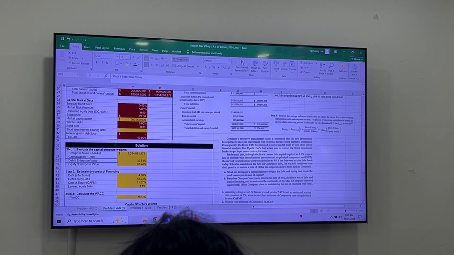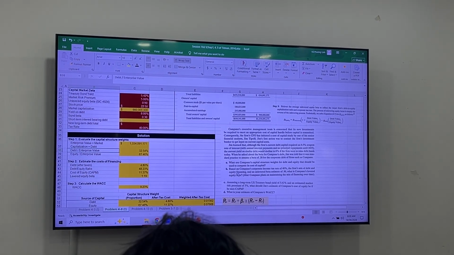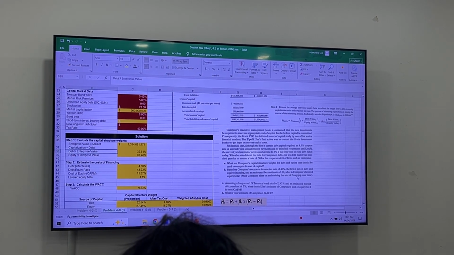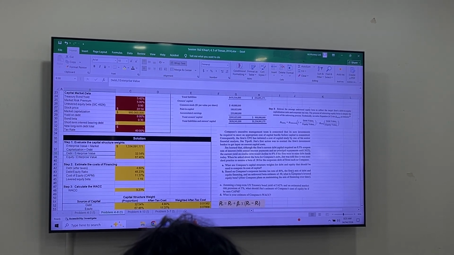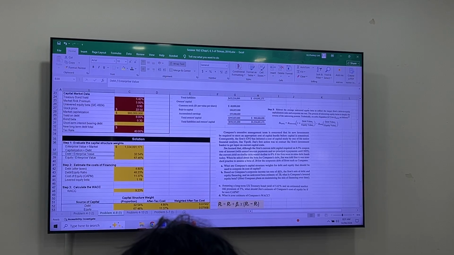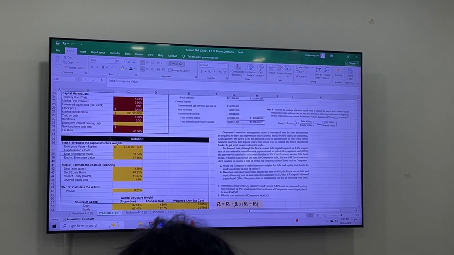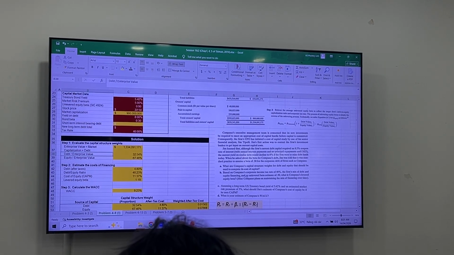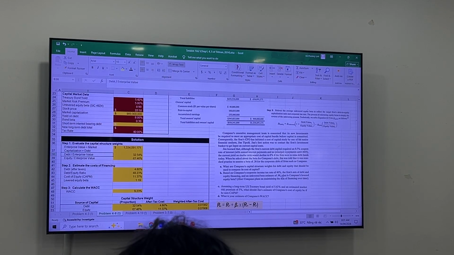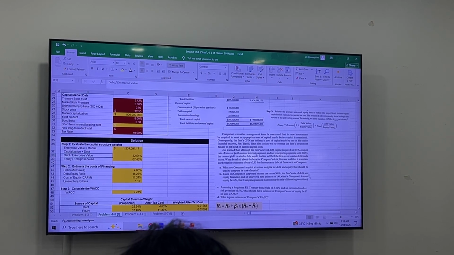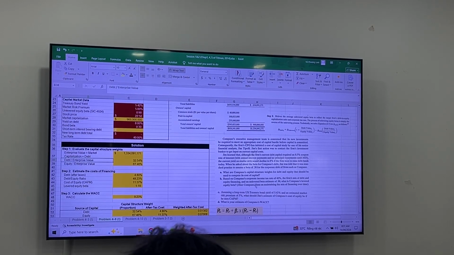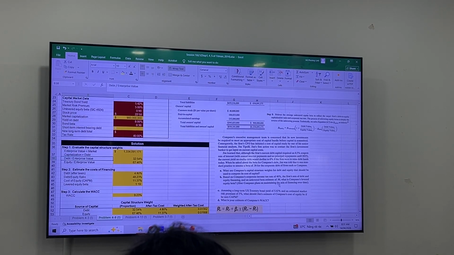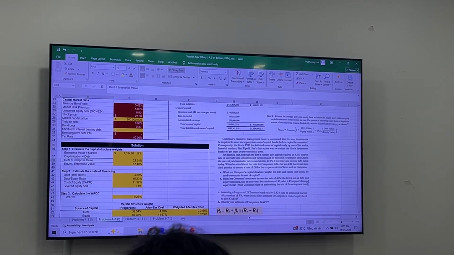Next, for the cost of financing, part B. The question requires you to, okay, here is the key information for you to take note. The corporate tax rate is 40%, and for the mix of debt and equity financing, an unlevered beta is estimated to be 0.9. And the question asks you about the levered equity beta. The hint is that the company plans on maintaining the mix of financing over time.